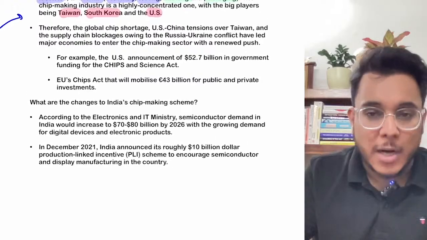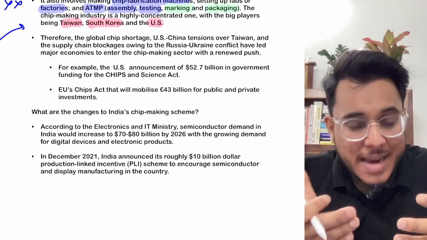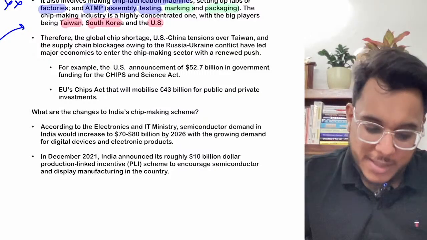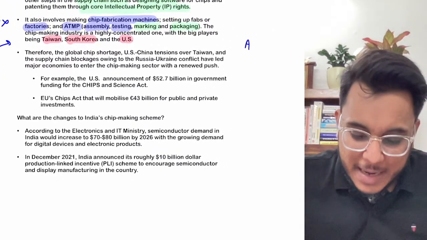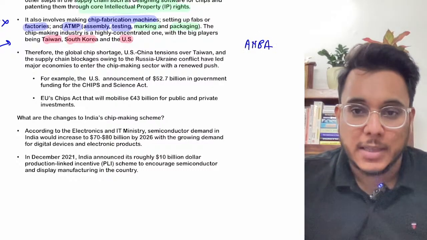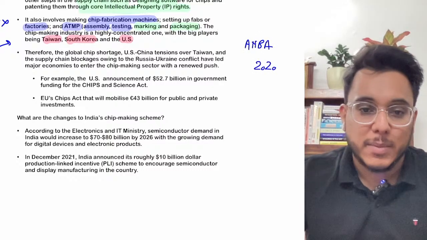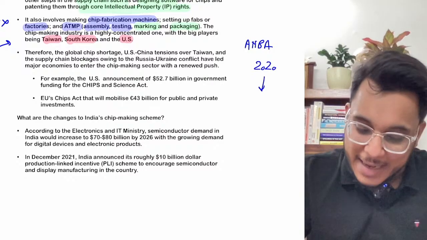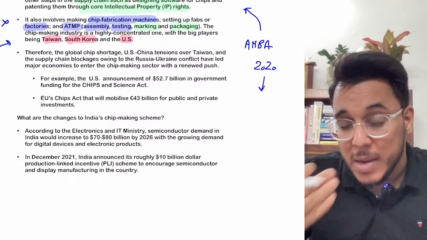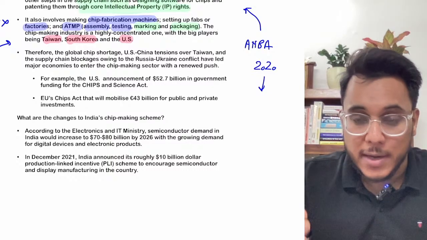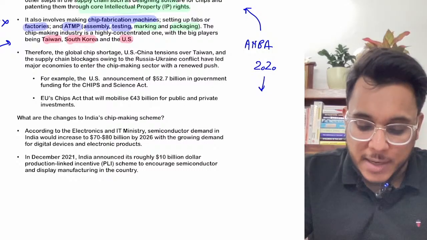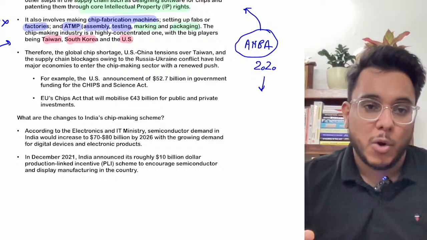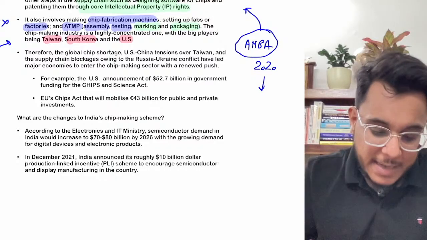Now the countries, what they are doing, they are trying to develop their own capabilities to manufacture these chips. Understand this. For example, India came out with the Atmanirbhar Bharat Abhiyan in 2020. Under the Atmanirbhar Bharat Abhiyan, we want to achieve self-reliance. As electronic equipment will be a very important component in modern economies, even in chip manufacturing, we want to achieve Atmanirbharta. And not only India, other countries are also trying to become self-reliant in this particular sphere.